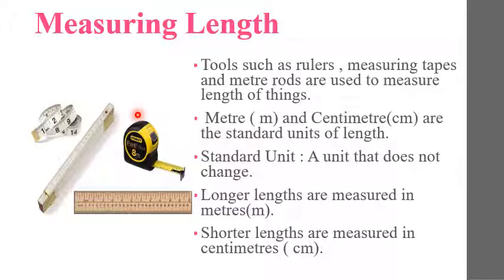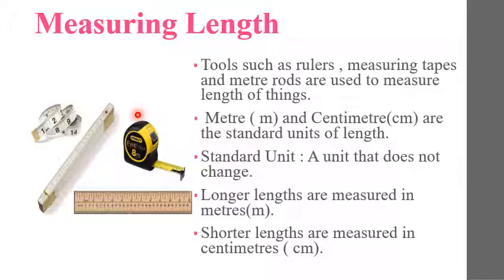in ancient times. But today these ancient units are considered non-standard units of measuring length, because the size of a foot of each person, or size of a hand, or size of a cubit varies from person to person.